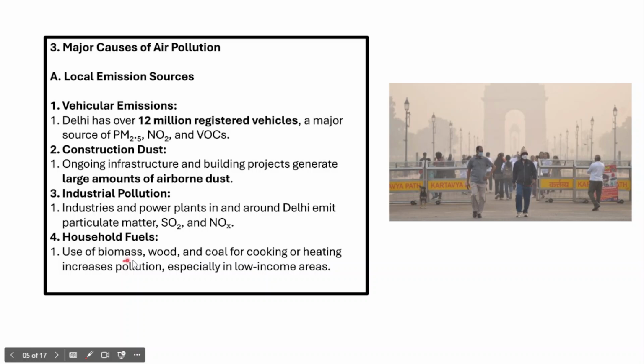Similarly, household fuels also contribute to air pollution, because in some areas within Delhi, households are still dependent on biomass, wood, and coal for cooking or heating. They have a lot of potential to increase pollution, and this is very common and prevalent in the low income areas within Delhi. However, we can say that these are the local emission sources.